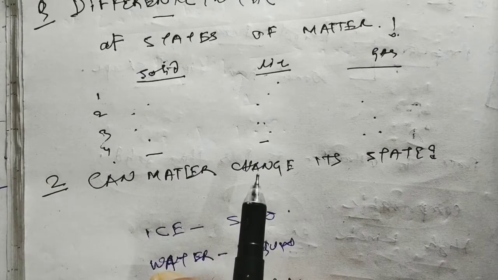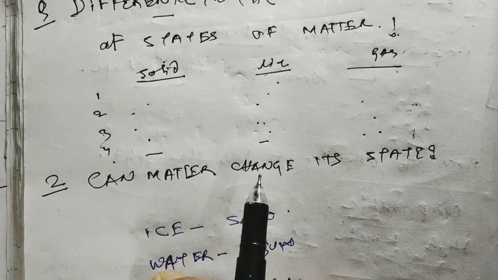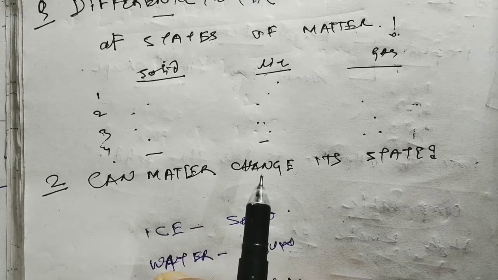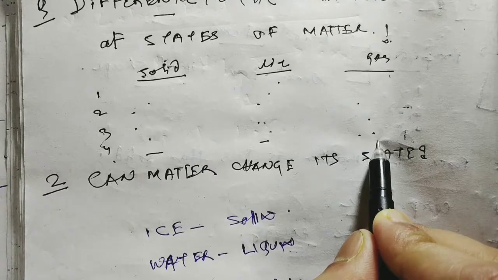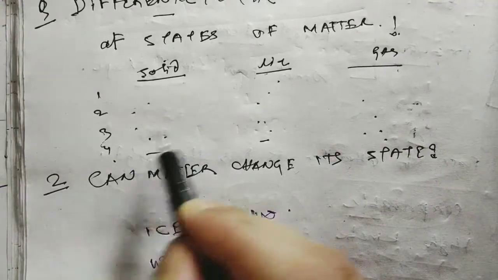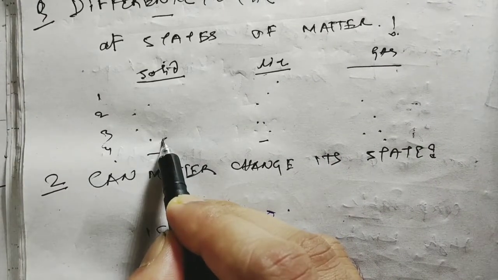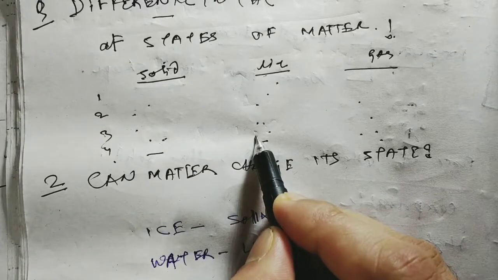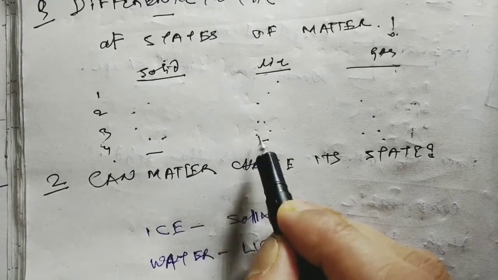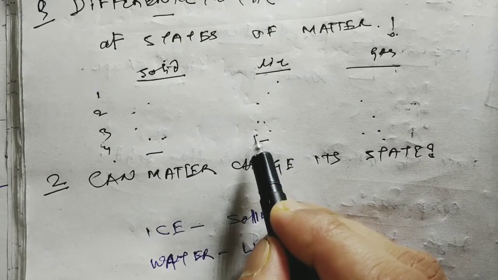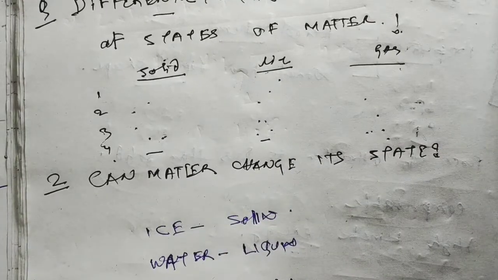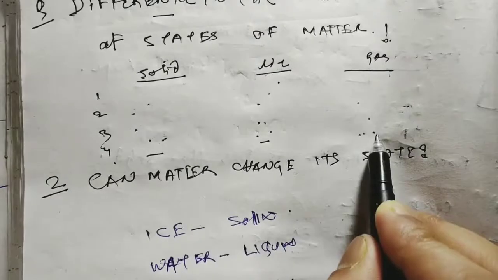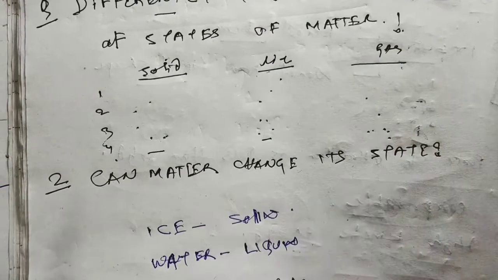In solids particles only vibrate at their fixed positions, in liquids particles can slide over one another, in gases particles can move freely, with a lot of kinetic energy and less force of attraction.